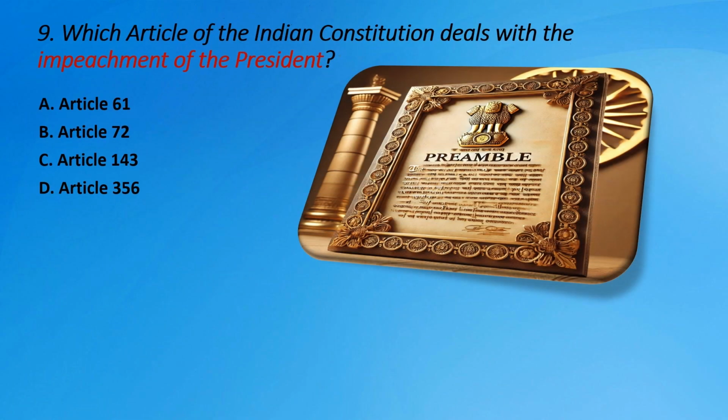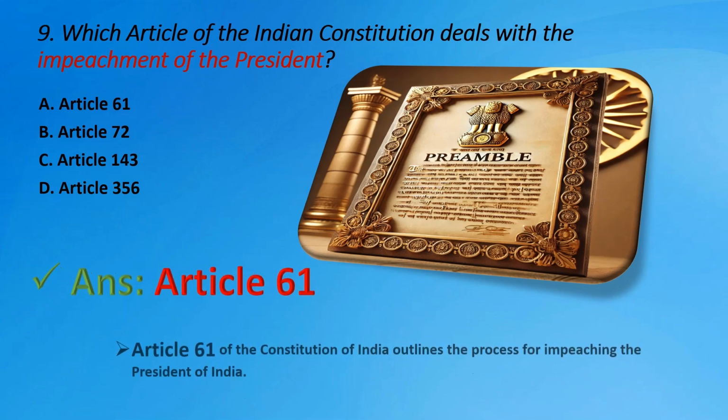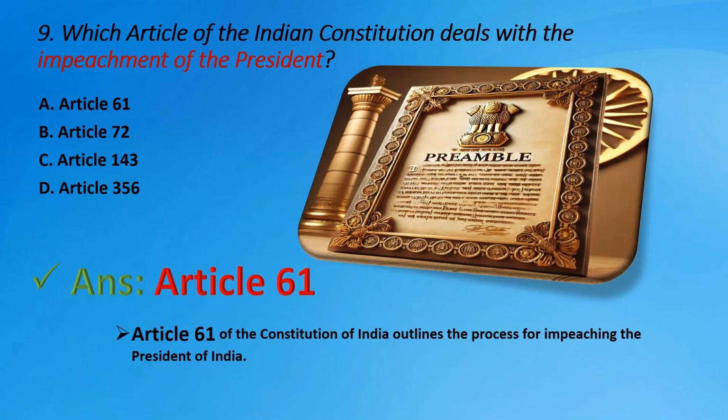Question number 9. Which article of the Indian Constitution deals with the impeachment of the President? Options are A. Article 61, B. Article 72, C. Article 143, D. Article 356. The right answer is A. Article 61. Article 61 of the Constitution of India outlines the process for impeaching the President of India.